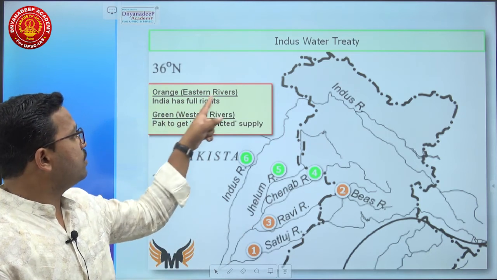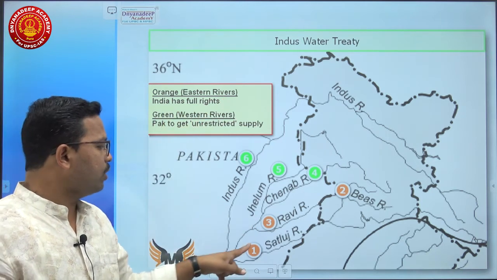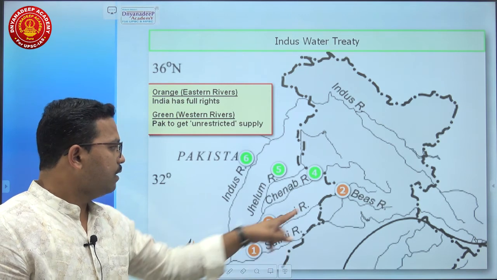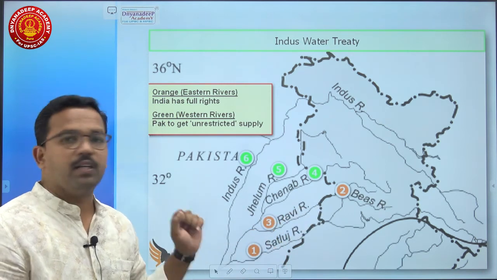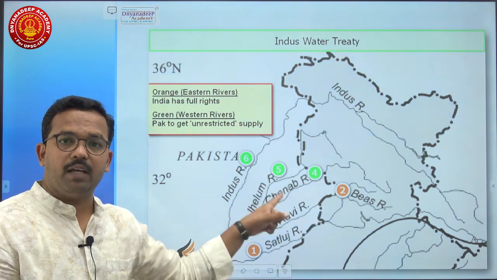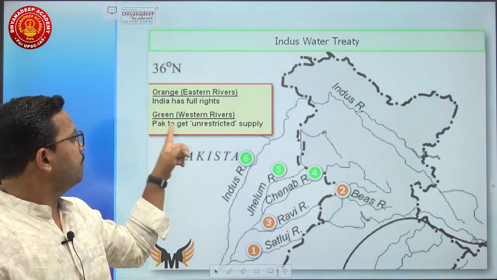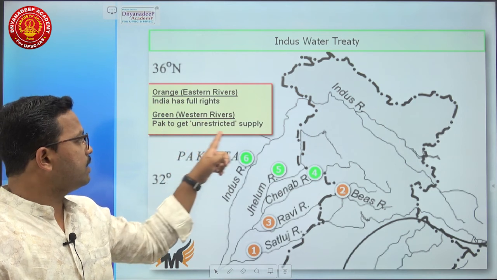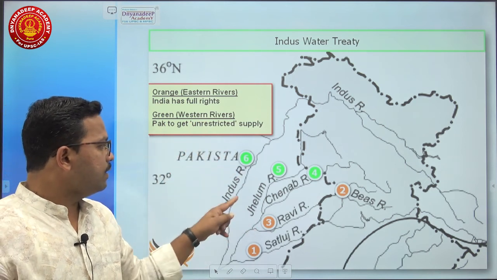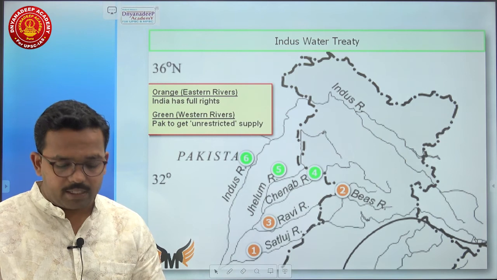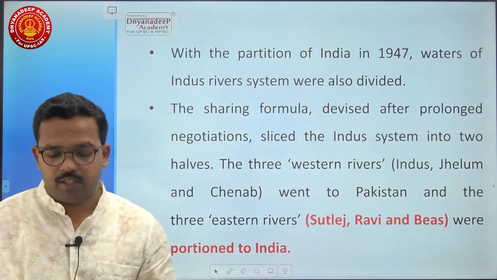You can look at these rivers and realize, here remember these three, 1, 2 and 3. The orange ones are the eastern rivers. India has full rights over the first, second and third, that is Bias, Ravi and Satluj. And these three in green, 4, 5, 6, are the western rivers. Pakistan gets unrestricted access to them: Indus, Jhelum, Chenab. We'll go into details of these things. Let's go for it.